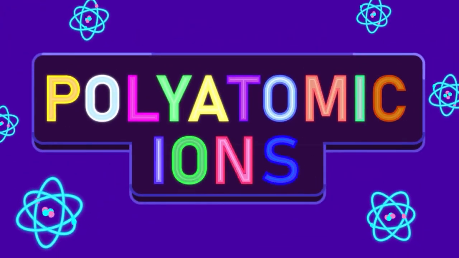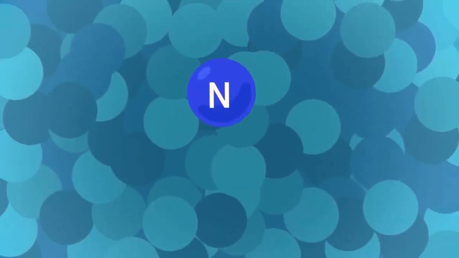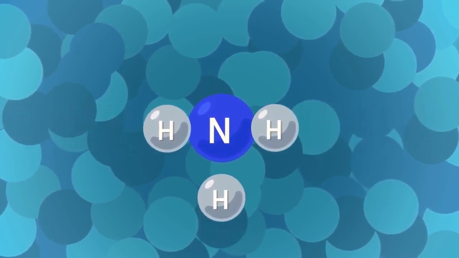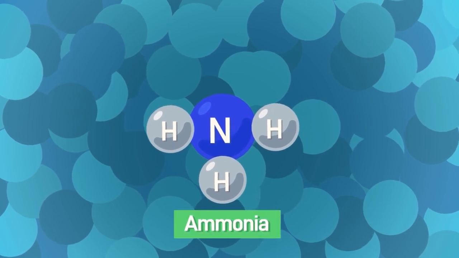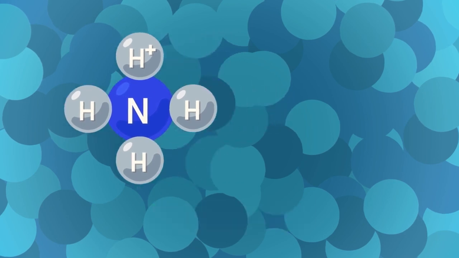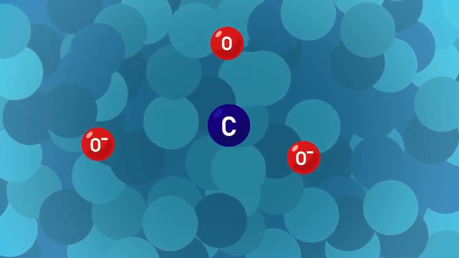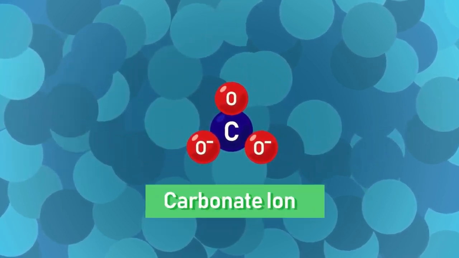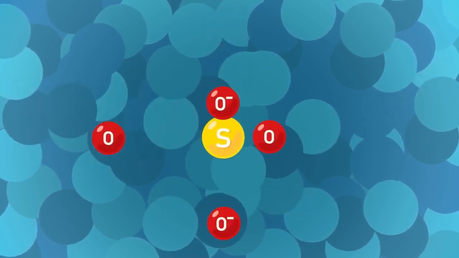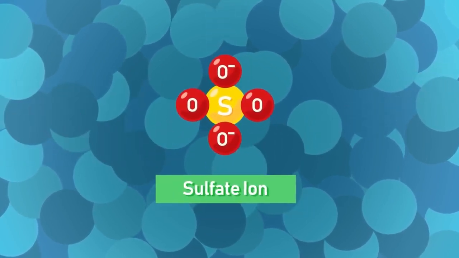Polyatomic ions. Polyatomic ions are ions that consist of 2 or more atoms. Examples of these are the ammonium ion, a combination of an ammonia molecule with a hydrogen ion, NH4+; the carbonate ion, a combination of carbon and oxygen bonded together, CO3 2-; and the sulfate ion, a combination of sulfur and oxygen.